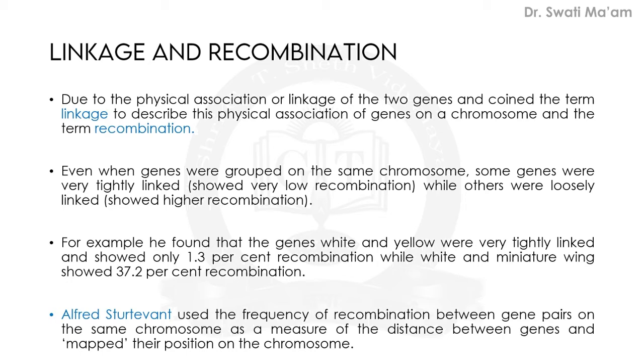Another scientist, a student of Morgan, Alfred Sturtevant, used the frequency of recombination between gene pairs on the same chromosome as a measure of the distance between genes and mapped their position on the chromosome, which gene is located where. That is shown by gene mapping. Today this genetic mapping is extensively used as a starting point in the sequencing of whole genomes, as was done in the human genome sequencing project.